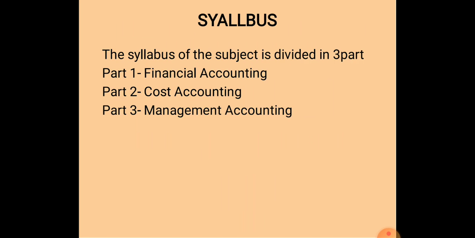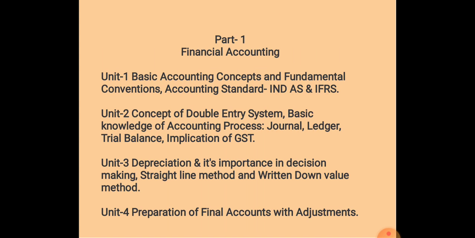Now we are talking about the syllabus of the subject. The syllabus of the subject is divided into three parts. Part 1 financial accounting, part 2 cost accounting, part 3 management accounting. According to the convenience and the use of accounting information, these parts are divided. First of all, we are talking about the part 1 financial accounting. In this part 1, there are 4 units.